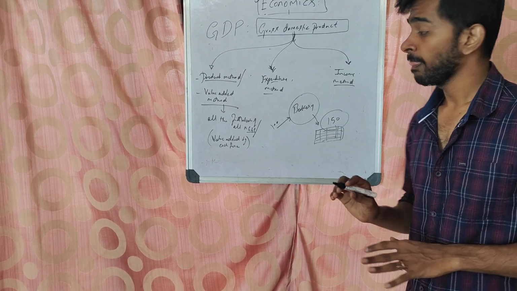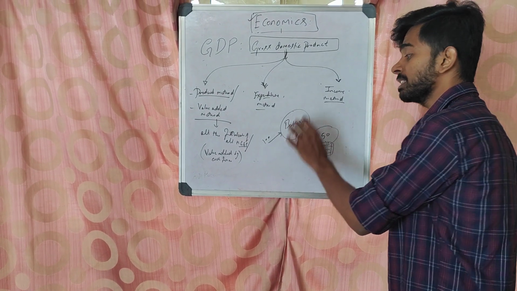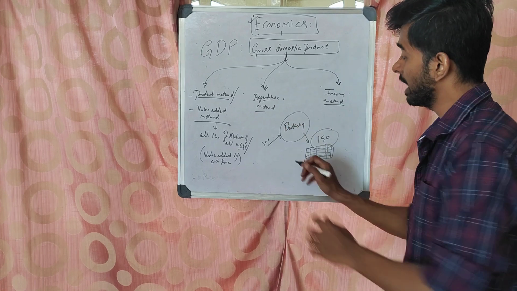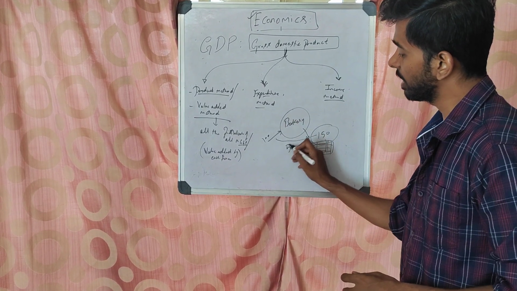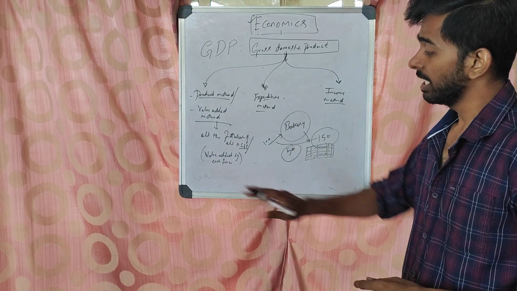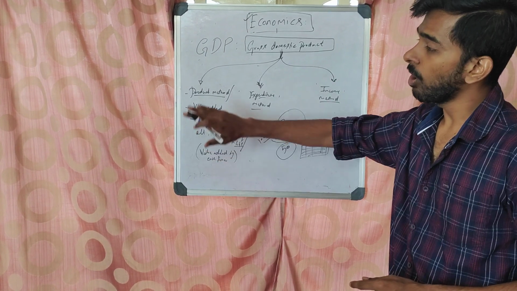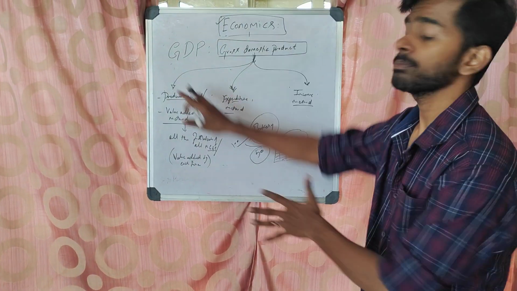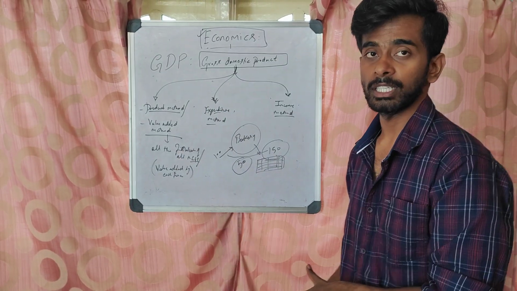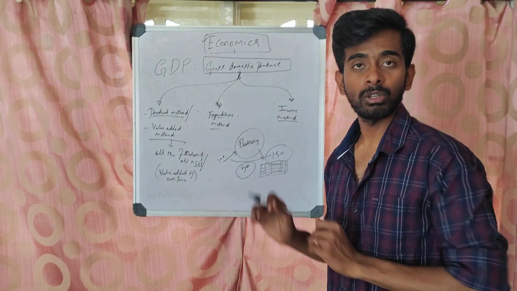This means, what is the value added by this bakery? The value added is 50. And here what you are doing is you are just adding up all the value added of all the firms in India, all the firms in domestic territory.